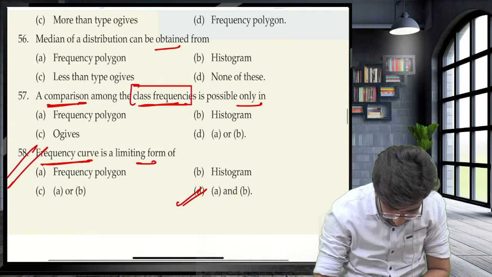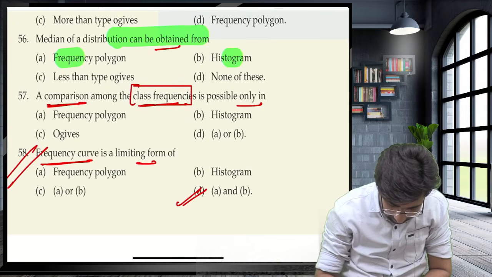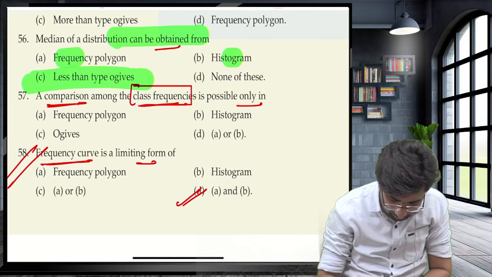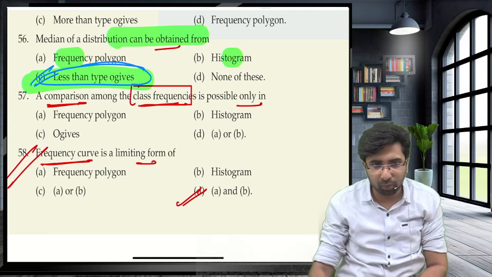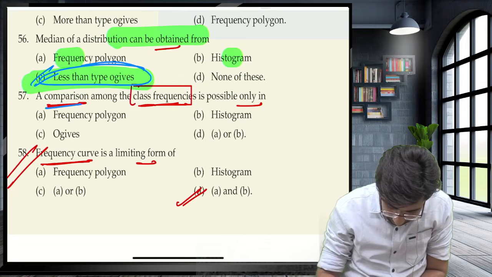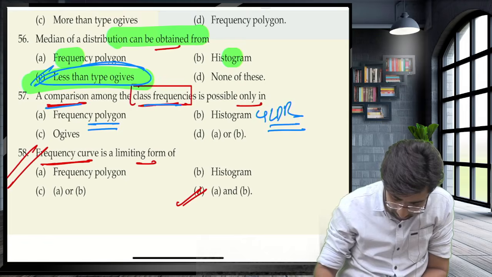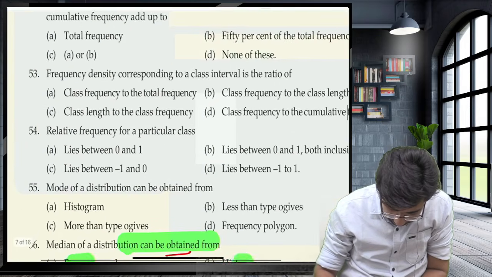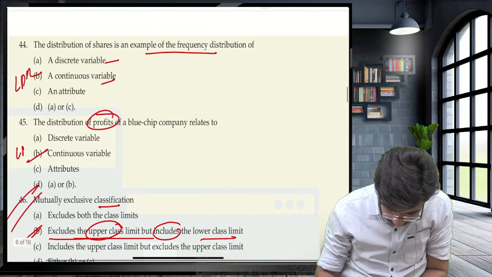Median can be obtained from frequency, histogram, less than type ogive. I think ogive will be the right answer, because less than ogive will give you the intersection with the more than ogive. Please check the answer of this once in the main book, what they have given you. Wait. Not more questions are given on this. Very few questions are given on this.